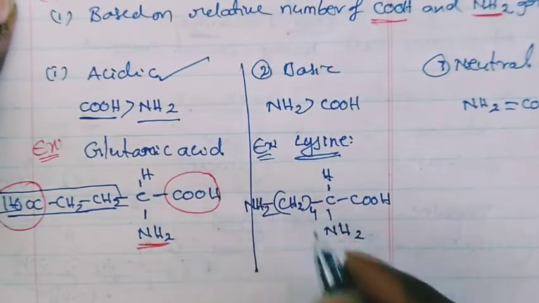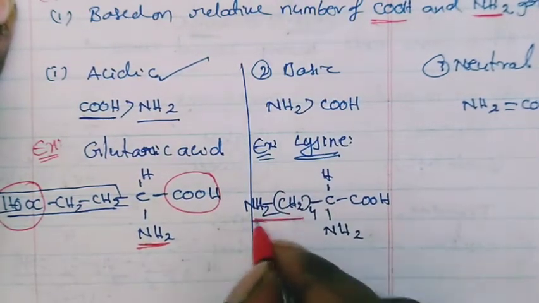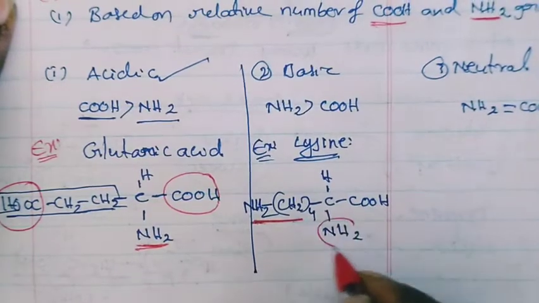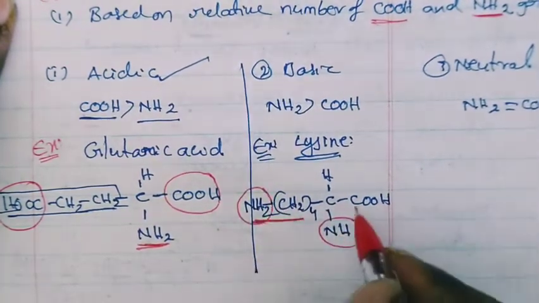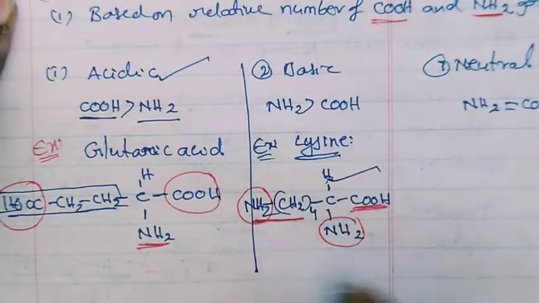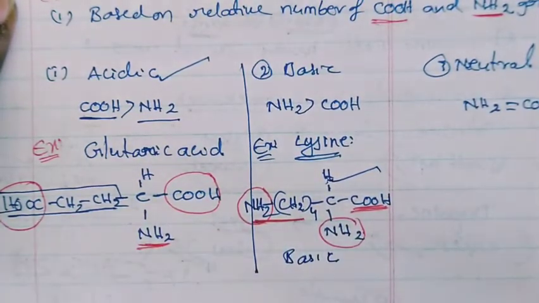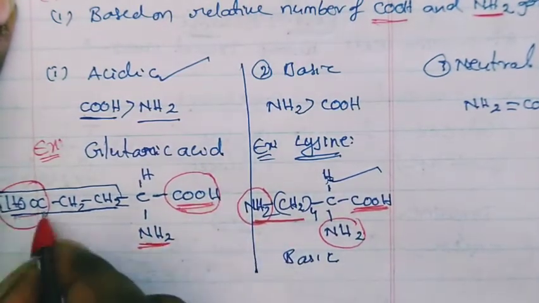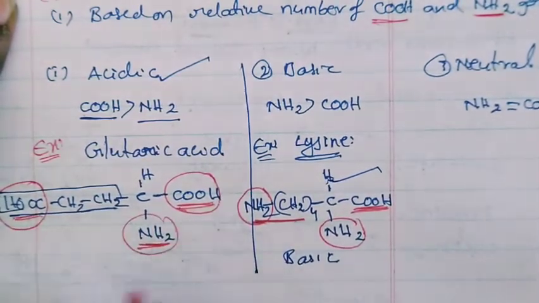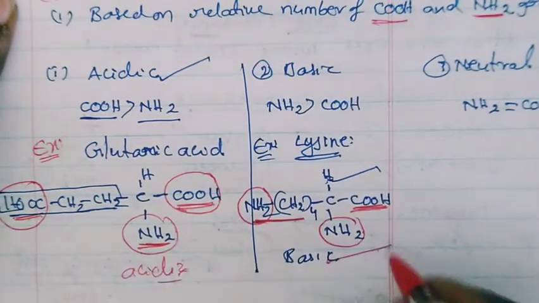This is called lysine. In this compound, 2 amine groups and one carboxylic acid are there. So that is why this compound is basic in nature. Here in glutamic acid, carboxylic acids are more compared to amine groups, that is why it is acidic in nature. It is an acidic amino acid, and this is a basic amino acid.